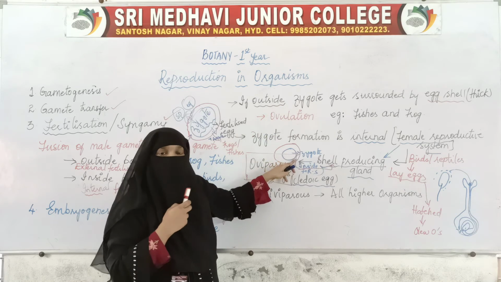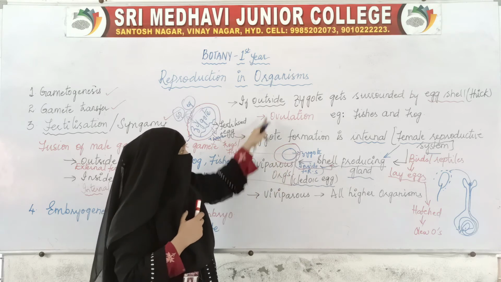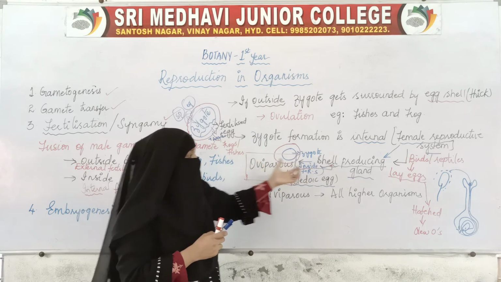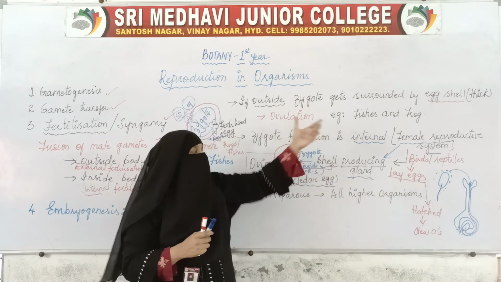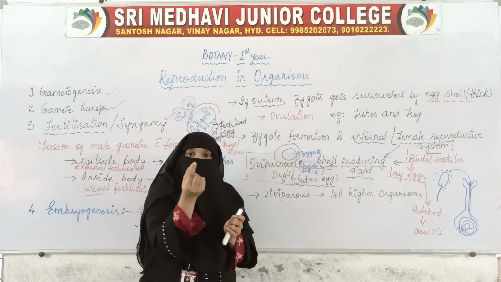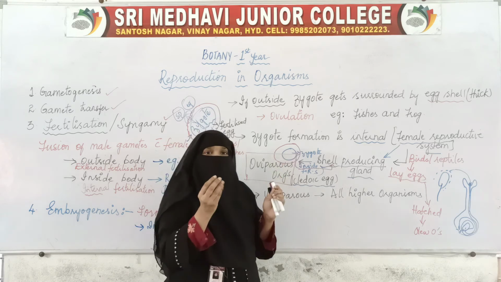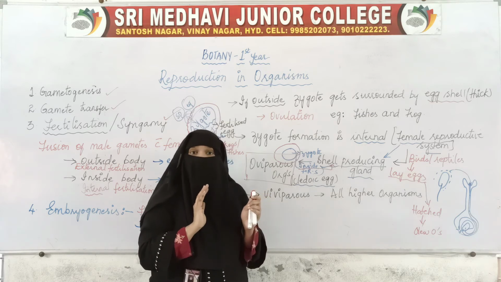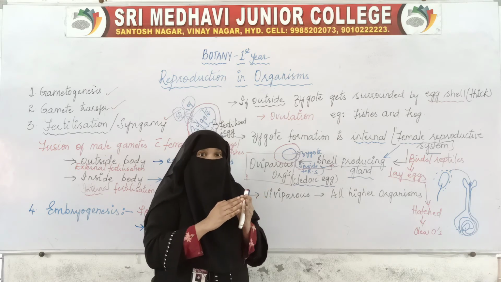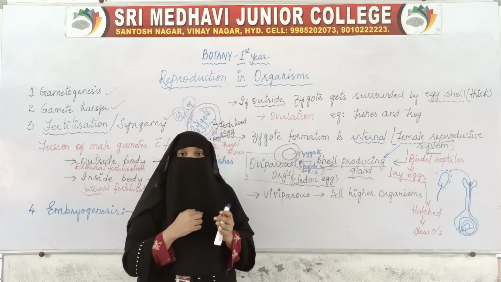Here fertilization is inside, and they are also producing eggs. The difference between the two is that here the eggs hatch by themselves and are sufficient, whereas in the case of fishes and frogs, the eggs will be very small, and inside that small egg nourishment is very less. It is not sufficient till the whole organism is formed.